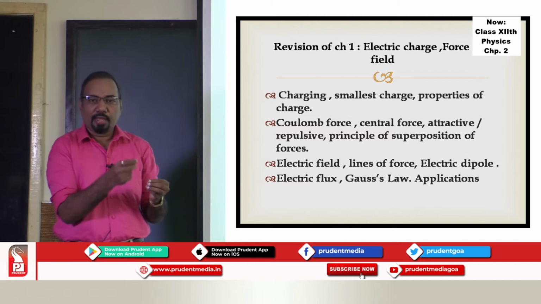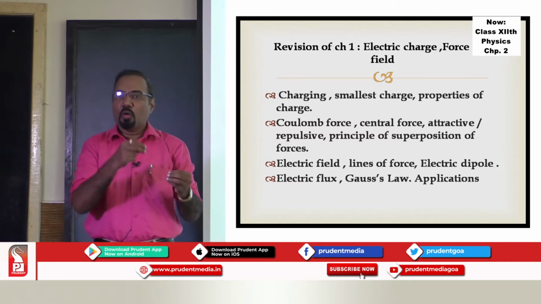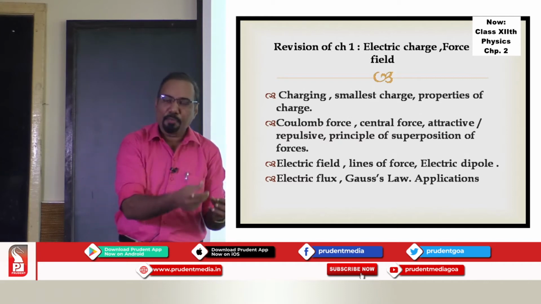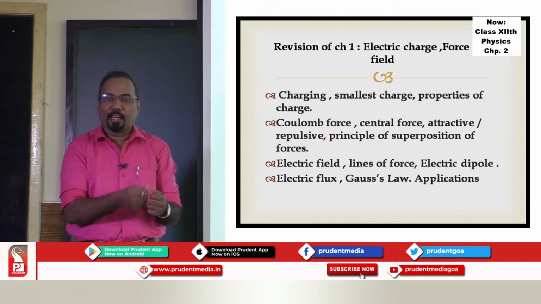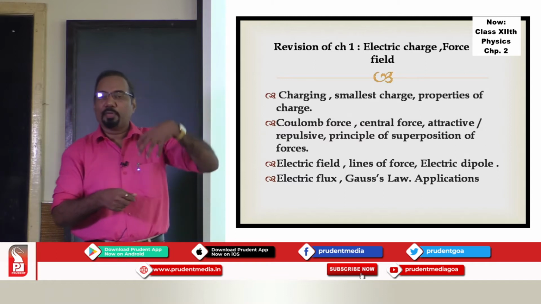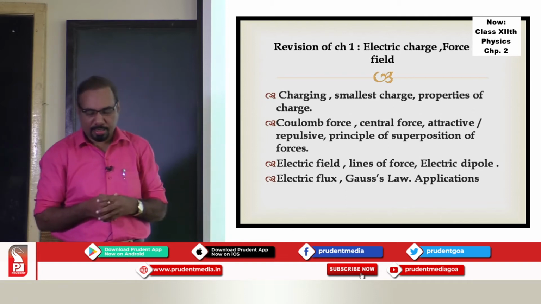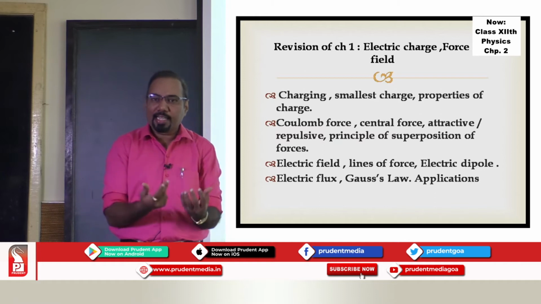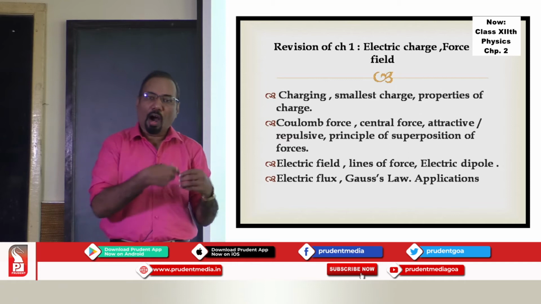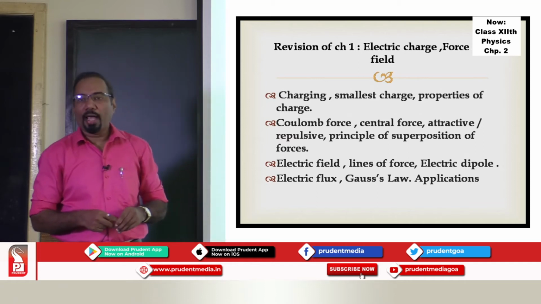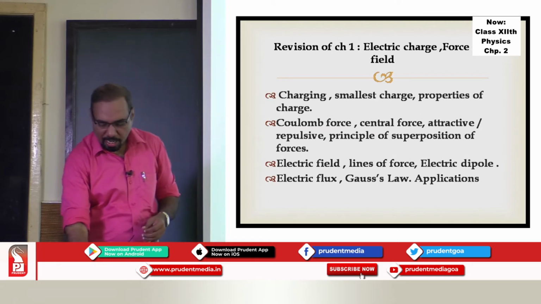So when I say electric dipole, first of all, what is meant by electric dipole? What is electric dipole moment? What are the electric field variations along the axis and along the perpendicular bisector? What happens if the dipole is placed in an electric field? Torque acts on it. That we have discussed. Then we have defined the electric flux. What exactly is meant by electric flux? Gauss's law, and how to apply this Gauss's law to find the electric field intensity near various charge assemblies.